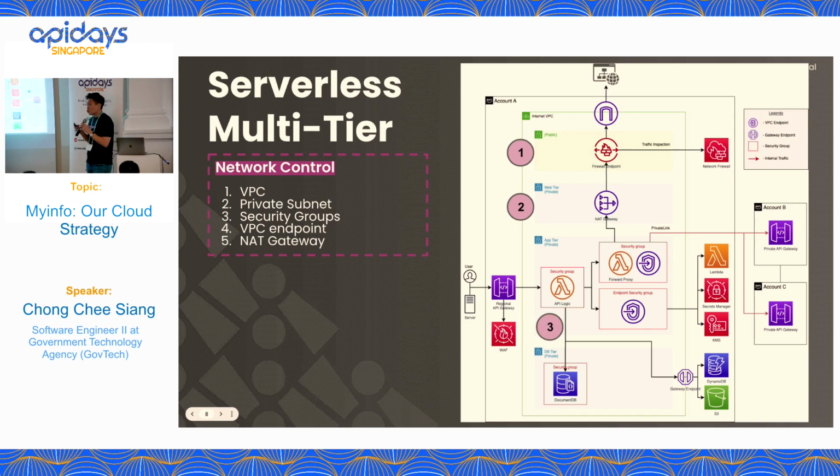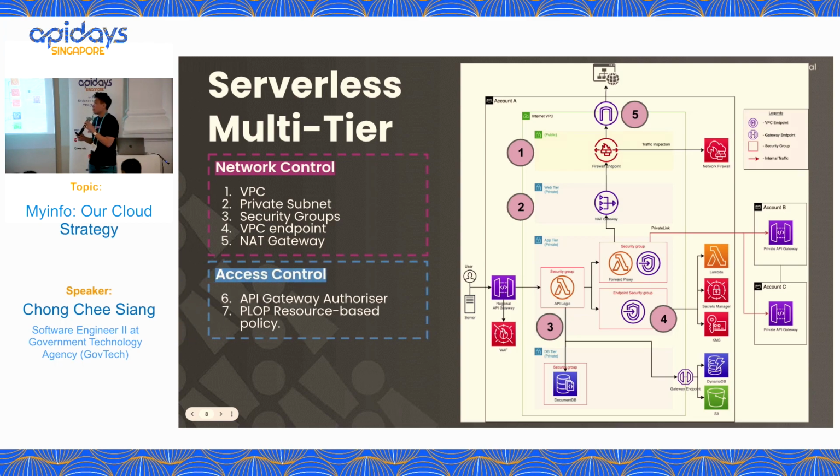Security groups control traffic to and from Lambda. When Lambda connects to other services, it is secured using VPC endpoints, which keep the traffic within the VPC. Outgoing calls are controlled with URL whitelisting.